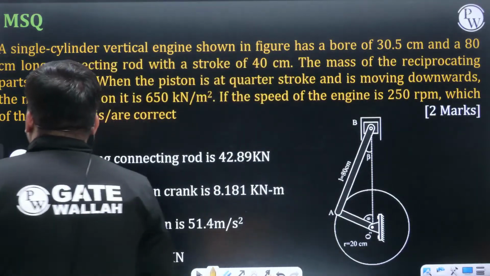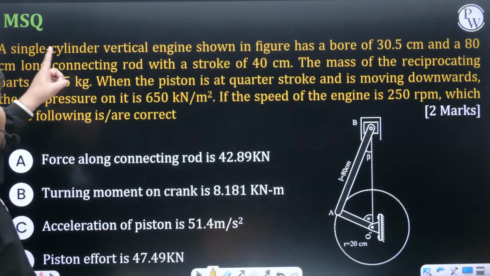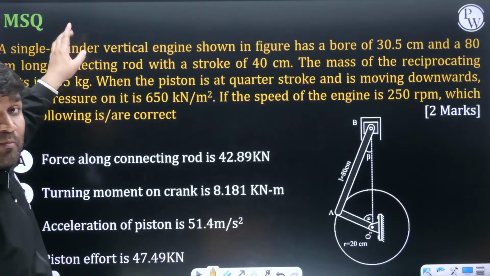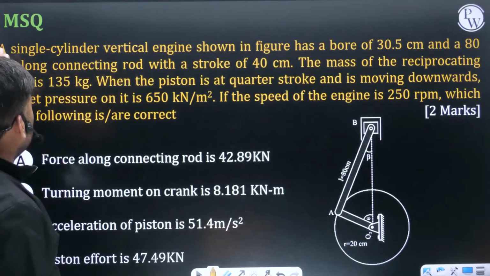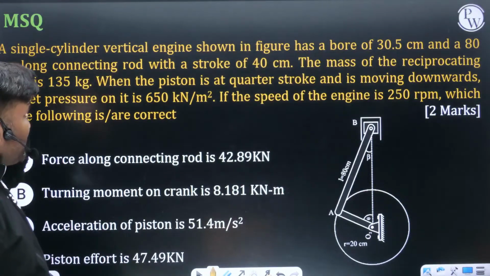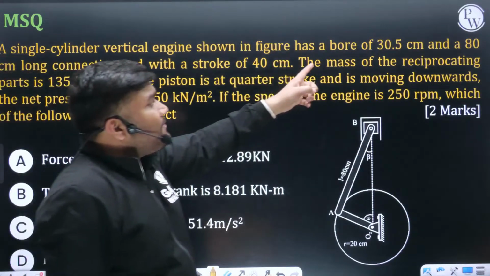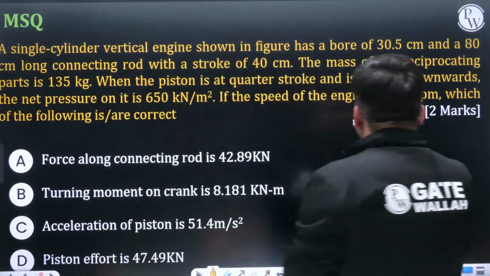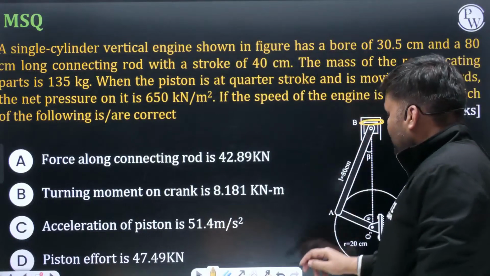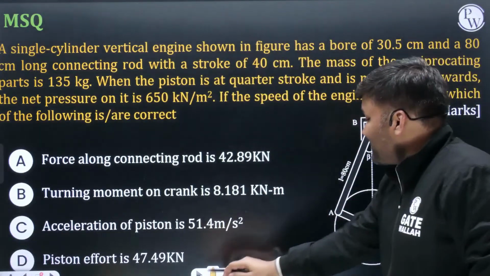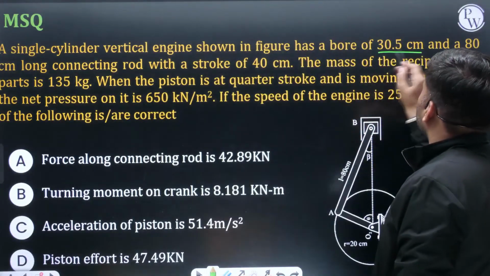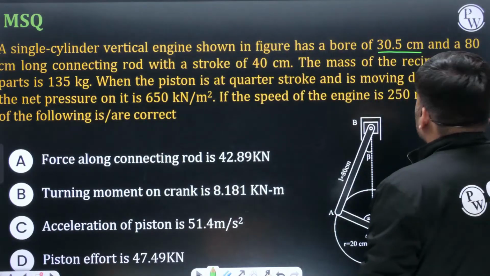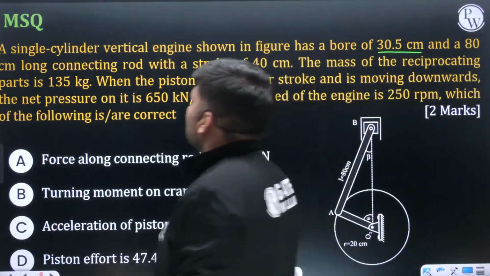ठीक है? क्या दिया हुआ है? A single cylinder, MSQ है, multiple select question, more than one options may be correct. A single cylinder vertical engine is shown in the figure. It has a bore. Bore मतलब cylinder का diameter, they have given how much? Inner diameter is given as 30.5 centimeter. Okay. And a 80 centimeter long connecting rod.